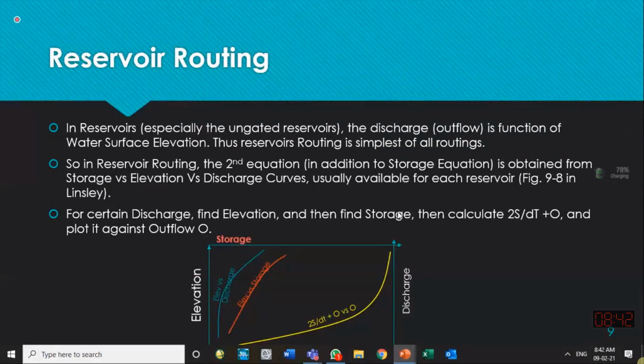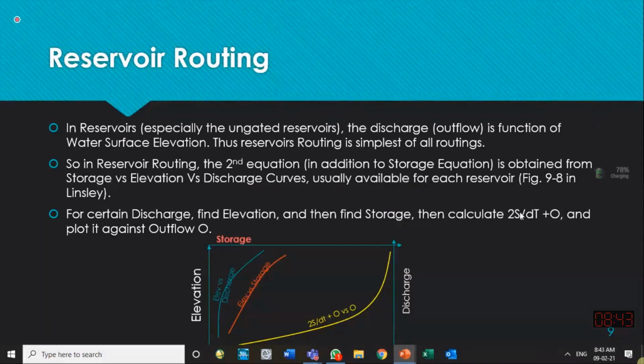For a certain outflow, we find at what elevation this is possible, and then we find what will be the storage in the channel at that elevation. And then calculate a parameter, we say 2S over delta t, 2S over delta t plus outflow O. So that is the discharge or outflow.